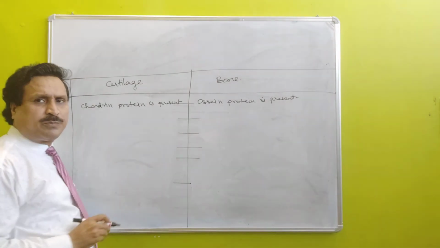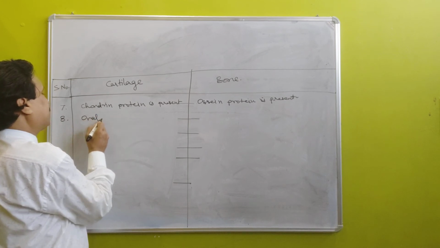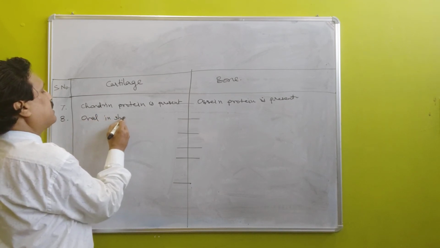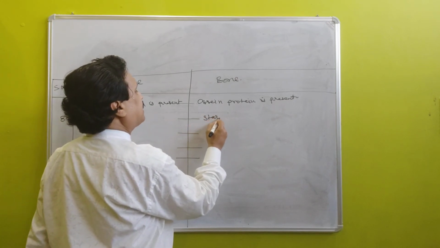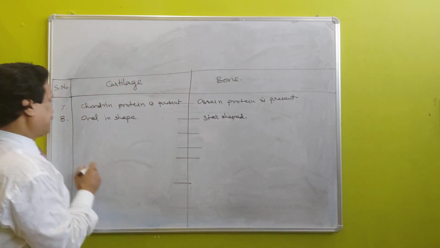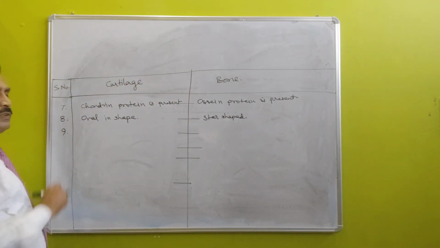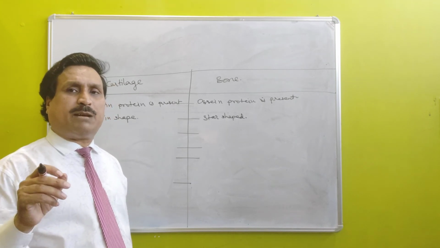Chondrocytes are oval in shape and osteocytes are star shaped. In chondrocytes, filamentous processes are absent.